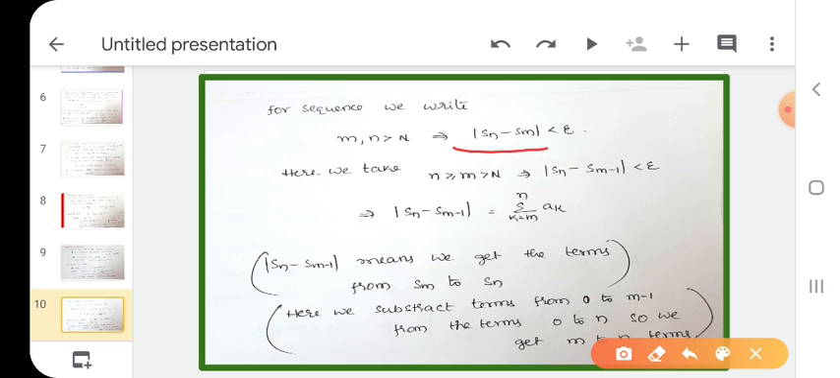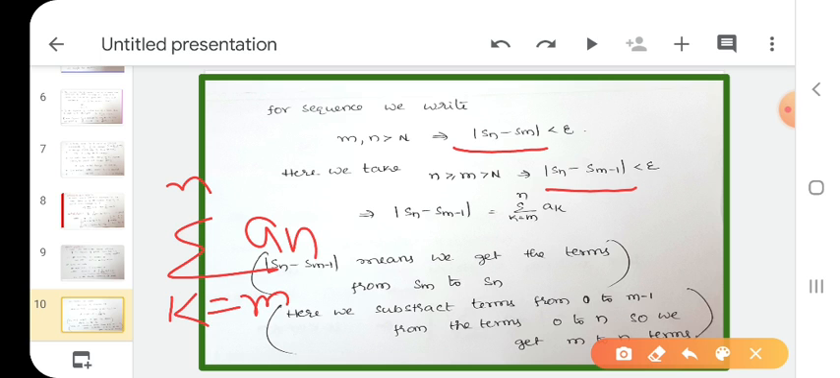In sequences we write Sn minus Sm, but here Sn minus Sm minus 1. Why do we write like this? This is our series, summation k equals m to n an. For each epsilon greater than 0, there exists a natural number capital N such that n greater than or equal to m. Why do we write like this? Since m is small and n is big. Greater than capital N is the common point in both the Cauchy sequence and Cauchy series.